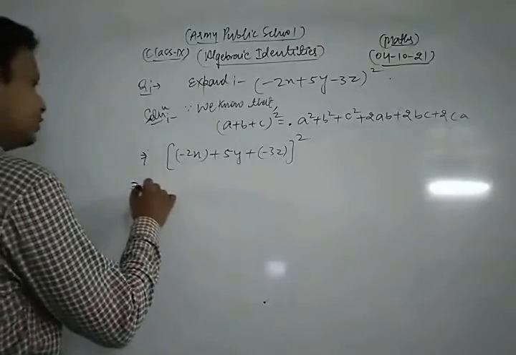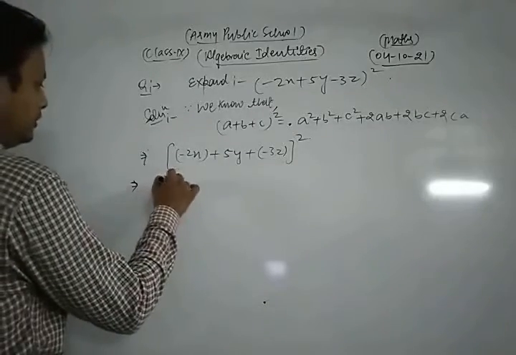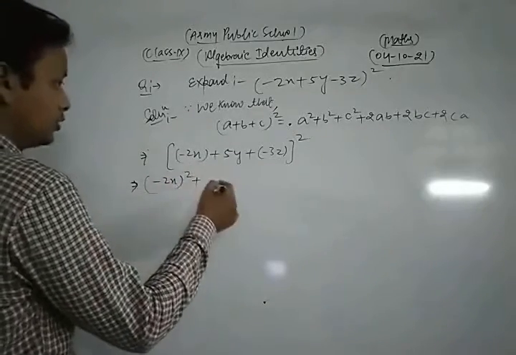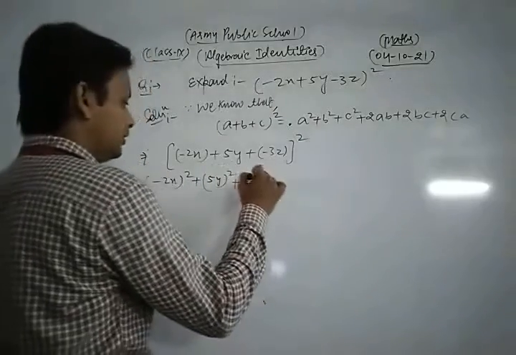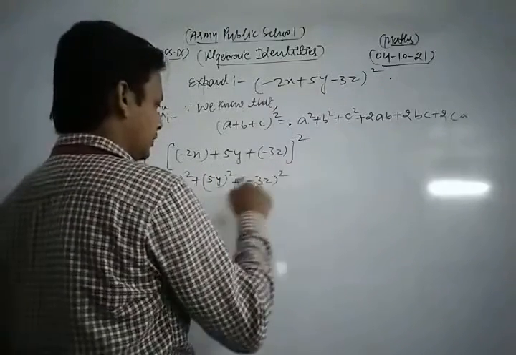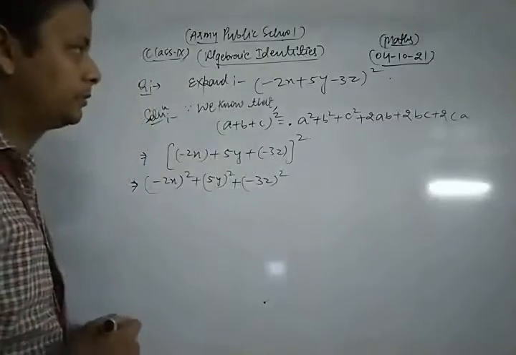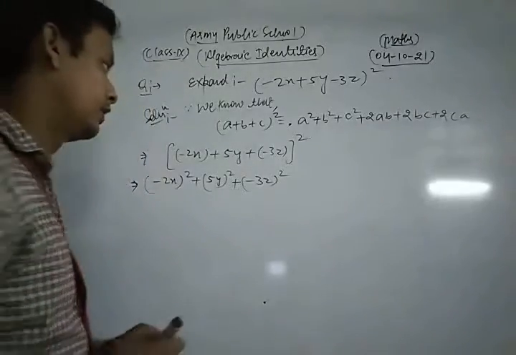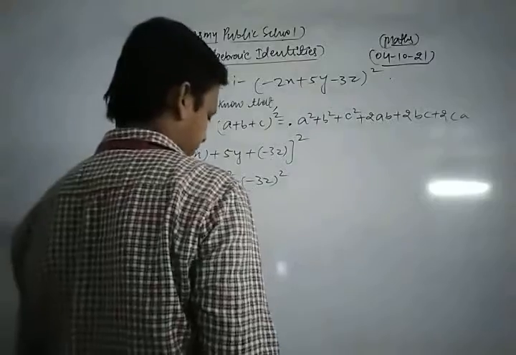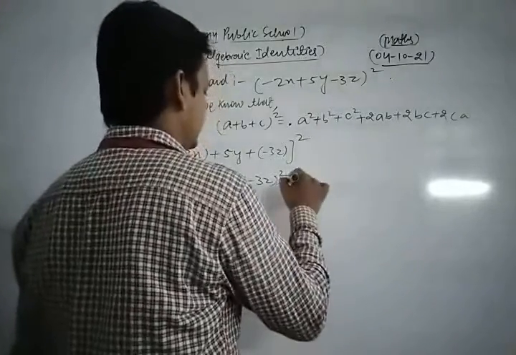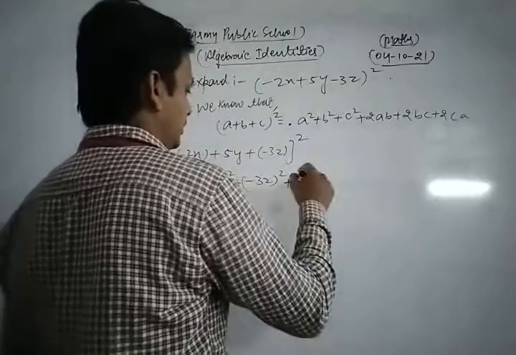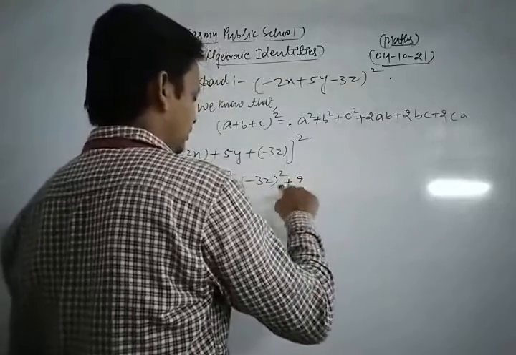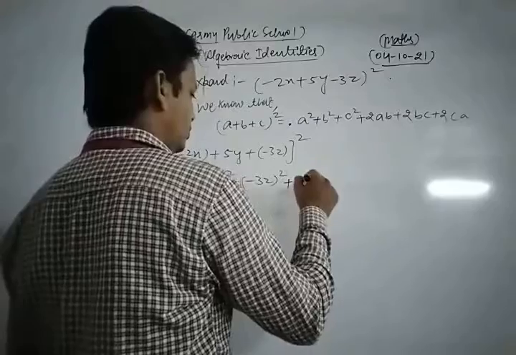So we have a square, meaning minus 2x square, plus b square, 5y square, plus c square, meaning minus 3z square. A square plus b square plus c square. Okay, plus 2AB, 2 into A into B.